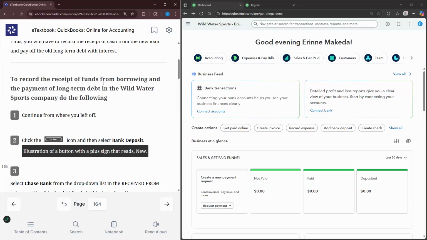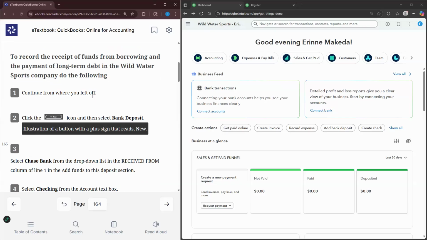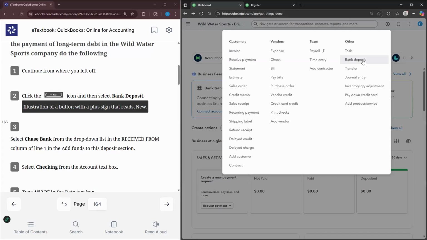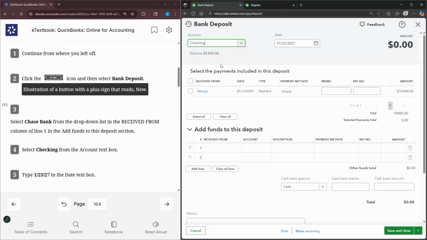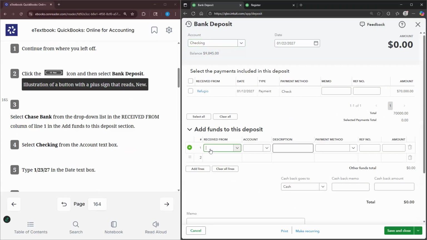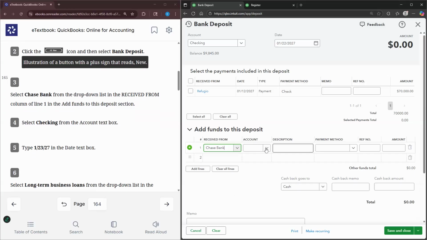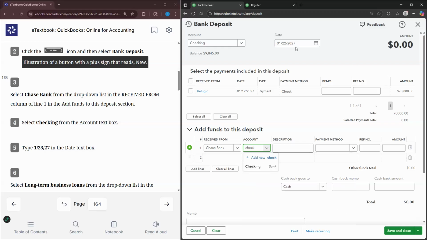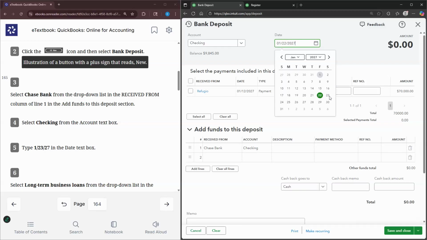All right, so in order to record the receipt of funds from borrowing and paying the long-term debt, we're going to do the following. We're already in QuickBooks, so we're continuing where we left off. We select plus new. We're going to select bank deposit under other. Received from is going to be Chase Bank. We're going to select checking from the account box. The date is going to be January 23rd.